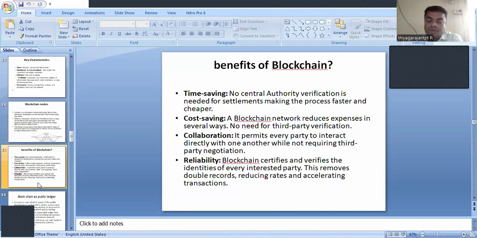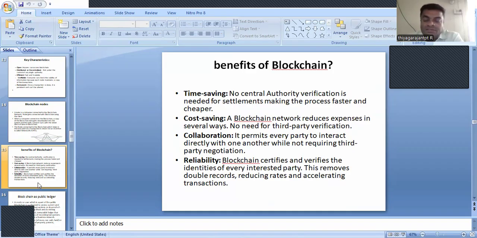And what are the benefits of blockchain? An important question. Comparatively, it's a time-saving process. It is a cost-saving process, and it offers collaboration. Collaboration in the sense that every party interacts directly with one another without requiring third-party negotiation. So security is a very important thing, and security will be higher here. The third party is not going to be involved or access anything at any cost. That is an important thing. That is a type of security also.